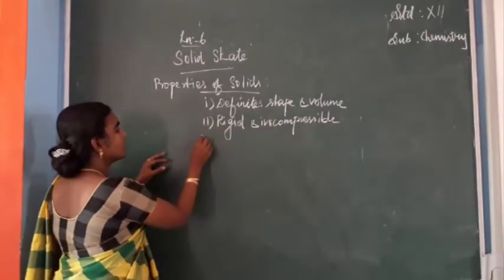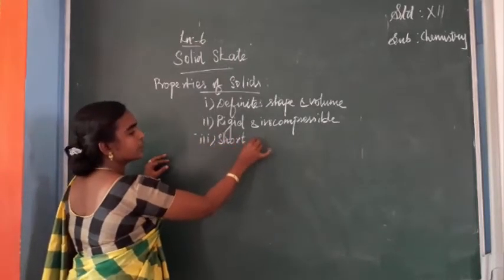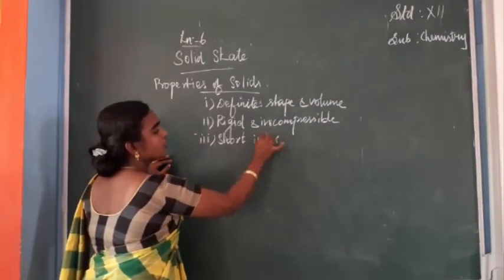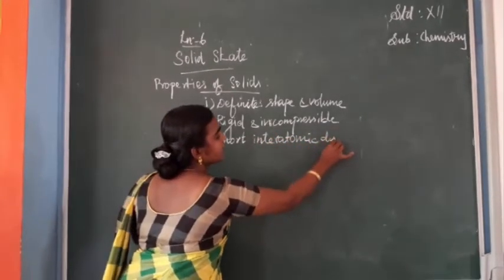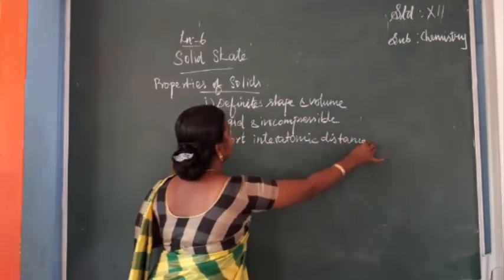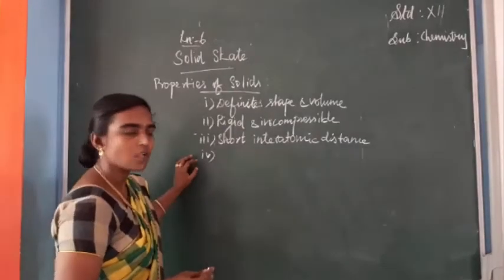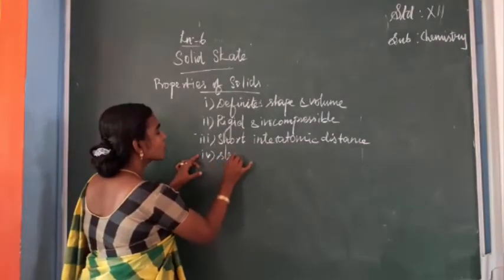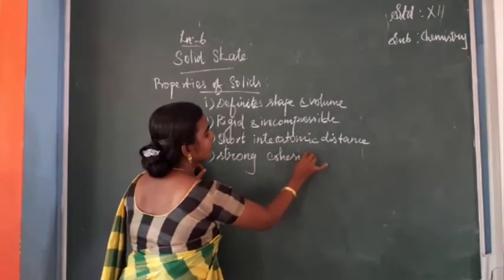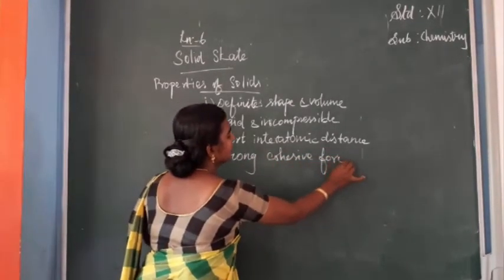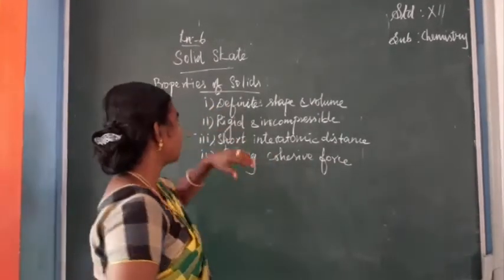Next is short interatomic distance. The distance between the constituents is very short when compared with liquids and gases. Next, these constituents are held together by strong cohesive force. Is it clear, students? These are the important characteristics of solids.